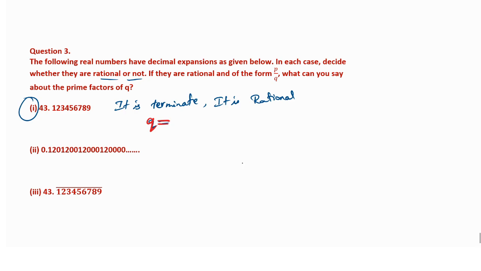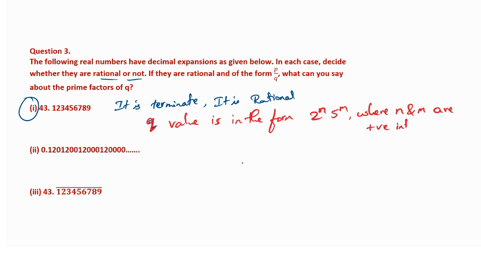You have to write down the Q value, in which form it will be. Q, yes, very good Kirti. Q value is in the form 2 raised to n, 5 raised to m, where n and m are positive integers. This is the word you have to write. Understood now? It is in the form of 2 raised to n and 5 raised to m because it is terminating. When it is terminating, it will be in the form of 2 raised to n and 5 raised to m.